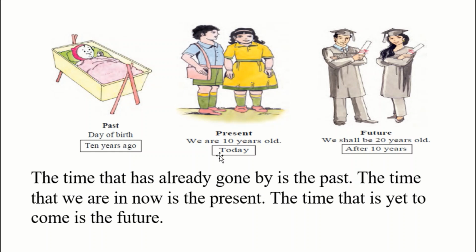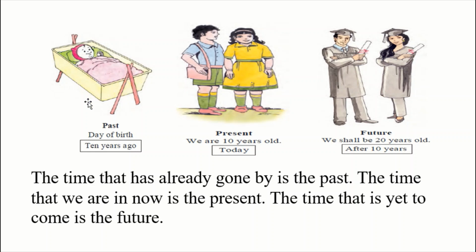For example, today we are 10 years old. It indicates present. After 10 years, we shall be 20 years old. It indicates future. But 10 years ago, the day of birth, indicates past. It means that the time that has already gone by is the past. The time that we are in now is the present. And the time that is yet to come is the future.